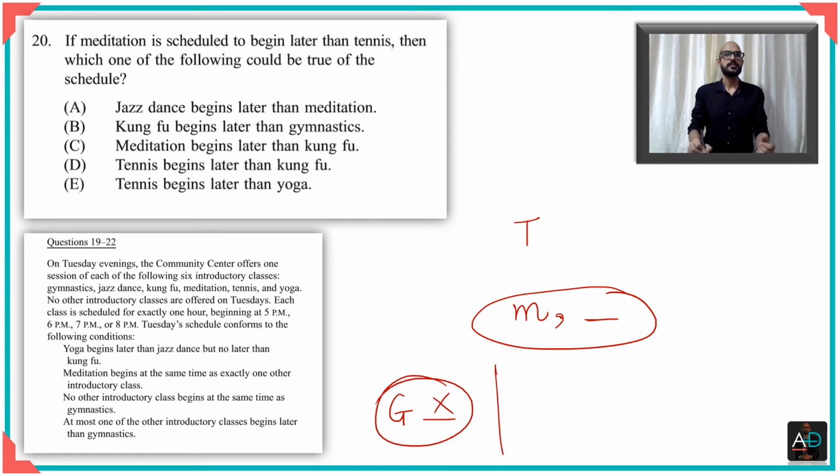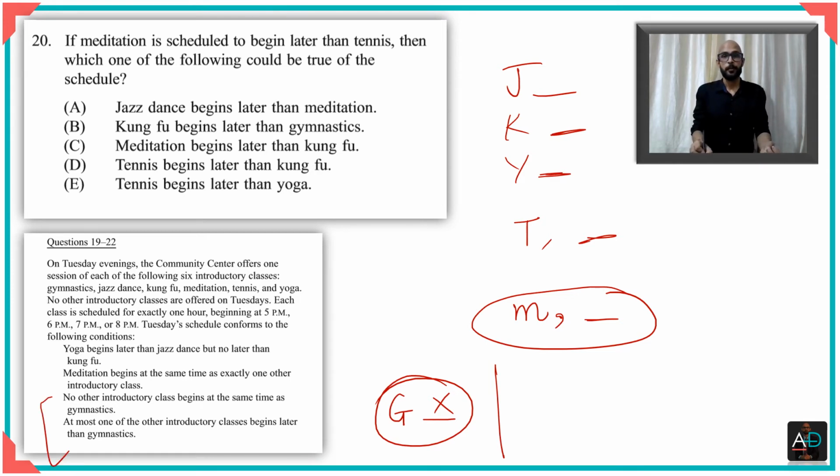What that means is that it is possible. It could be that tennis has something along with it. It is possible that yoga could have something along with it. It is possible that Kung Fu could have something along with it. It is possible that jazz could have something along with it, right? Because this has not been eliminated. It's not been told to you that they do not, right?